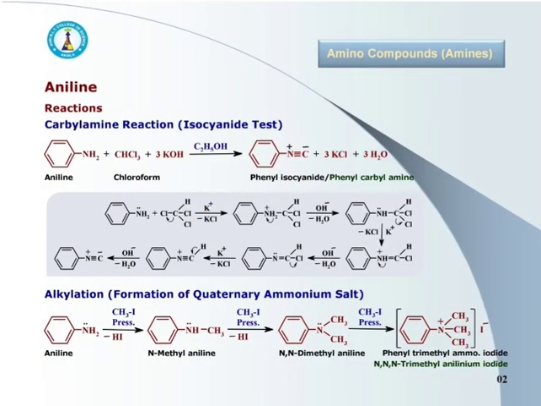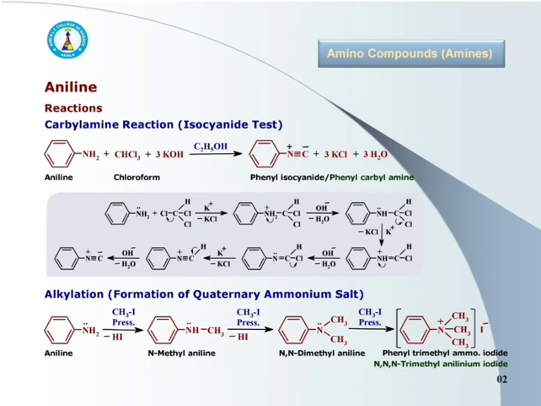First one is carbylamine reaction, that is isocyanide test. Aniline on reaction with chloroform and alcoholic solution of potassium hydroxide gives phenyl isocyanide. It is also called as phenylcarbylamine. It is having intolerable characteristic smell.